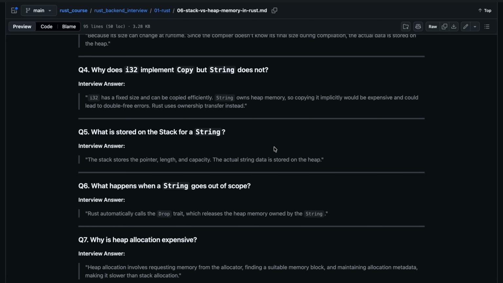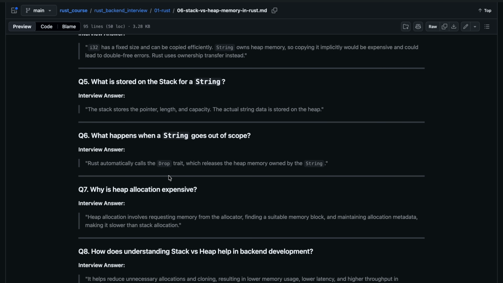What is stored on the stack for a String? The stack stores the pointer, length, and capacity. The actual string data is stored on the heap. What happens when a String goes out of scope? Rust automatically calls the Drop trait, which releases the heap memory owned by the String.